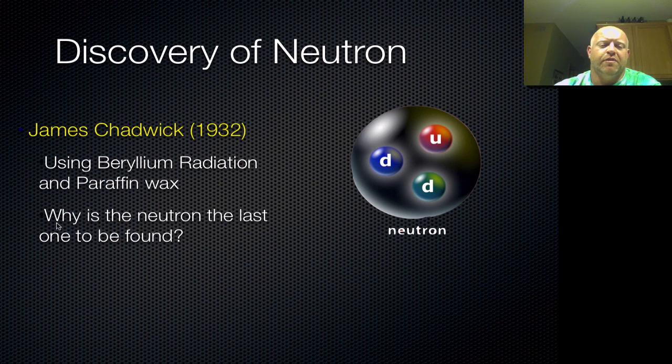So the question kind of arises, why is the neutron the last one to be found? Well, if you think about it, the first two particles found were found because they had a charge to them. So electrons are negatively charged, protons are positively charged, and we were able to use that charge to basically pull them out and to identify them. Neutrons are neutral, so with no electronic charge, they're much harder to determine and figure out.